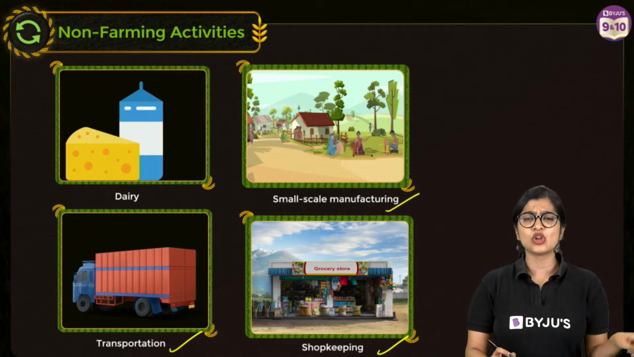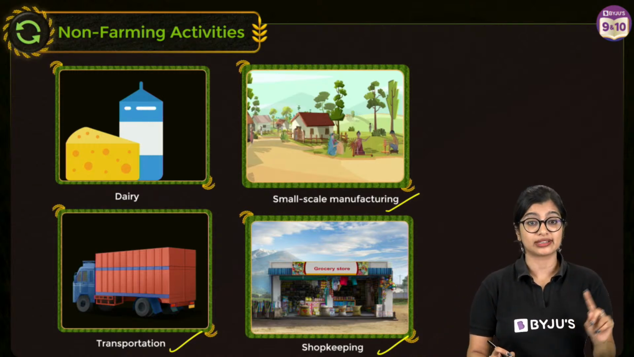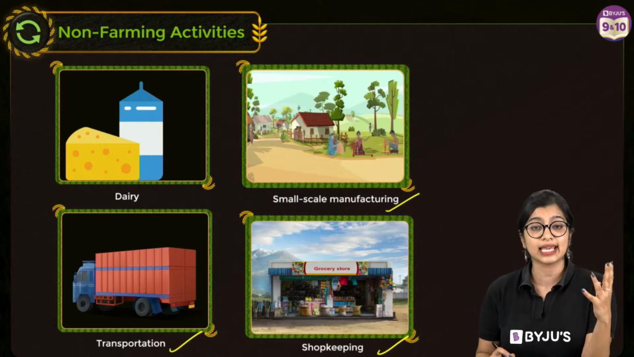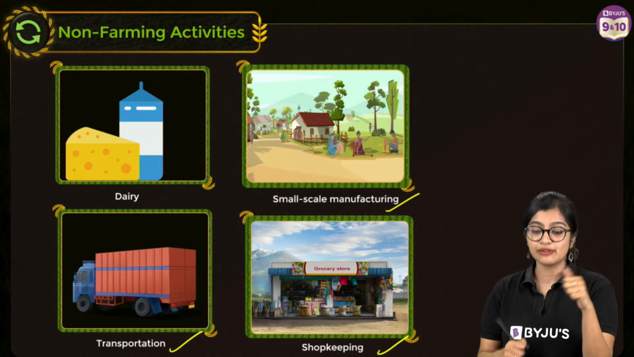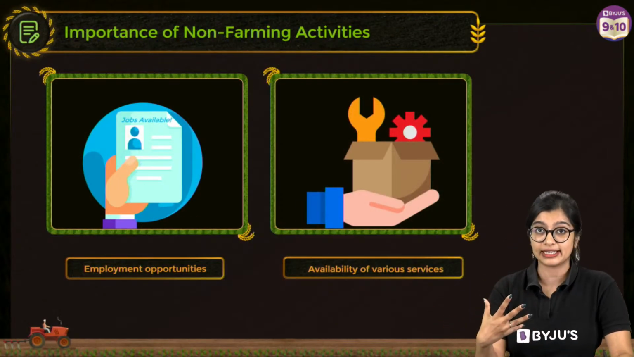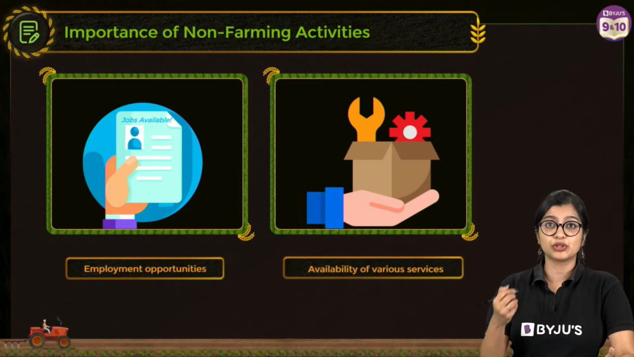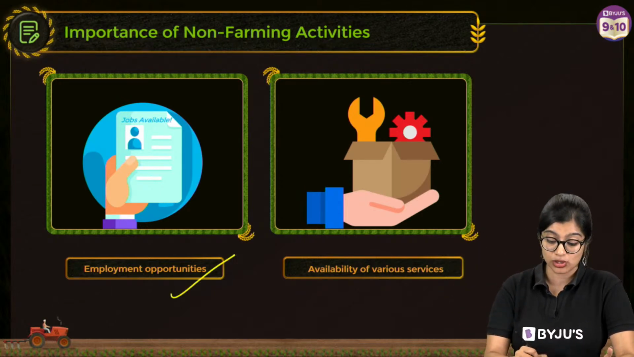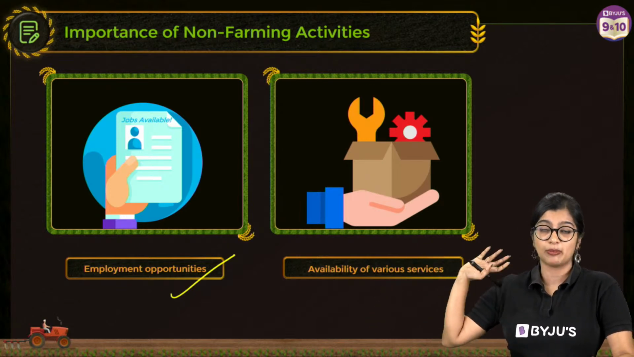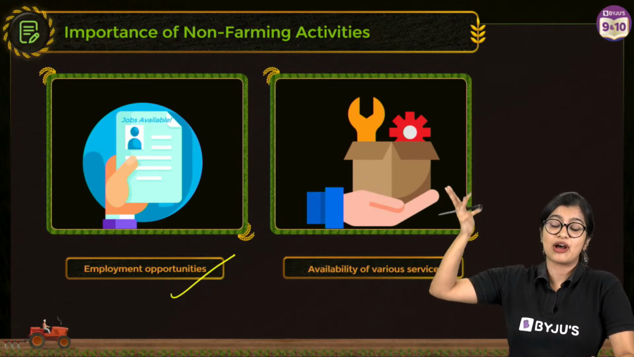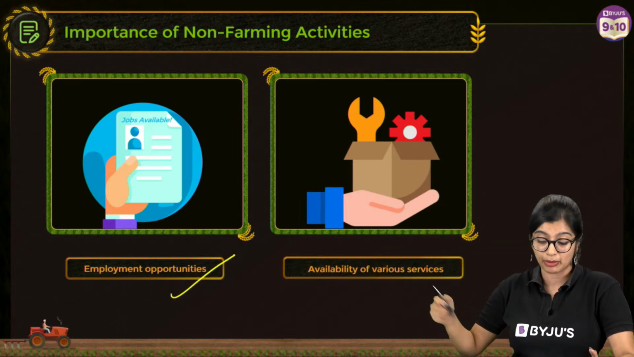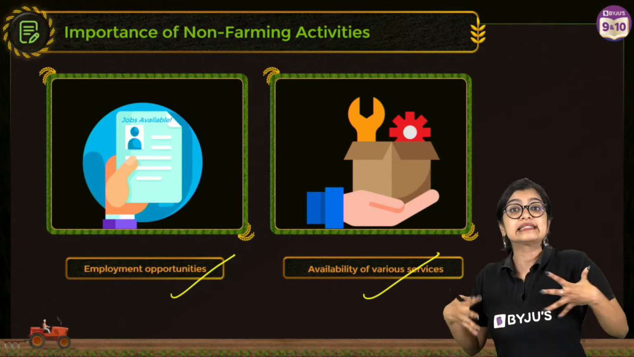But why are these non-farming activities important? That is something that they will ask, right? Because first and foremost, as much as farming activities are necessary because they bring in raw materials, your non-farming activities also bring in a lot of employment opportunities, right? If I have a shop, I need one shopkeeper to help me out. In the case of cattle farming, or maybe a small scale industry, I'm able to employ 40-50 people. And it also brings in services.